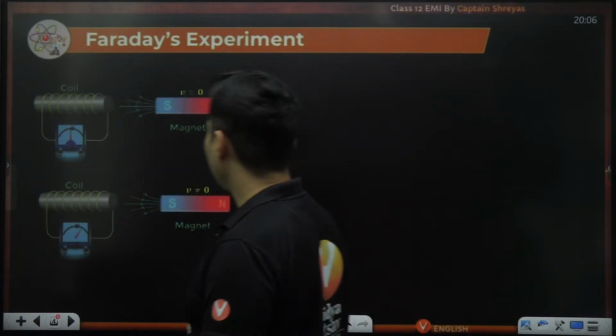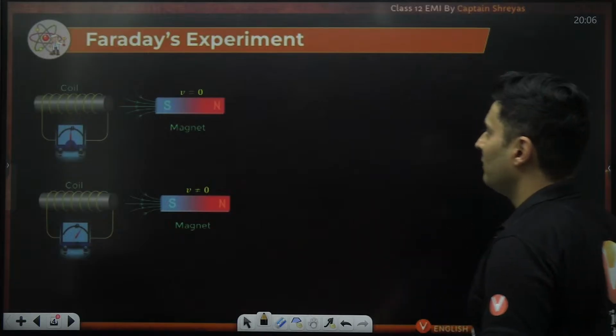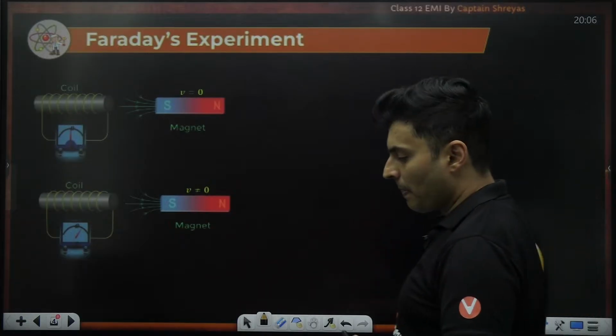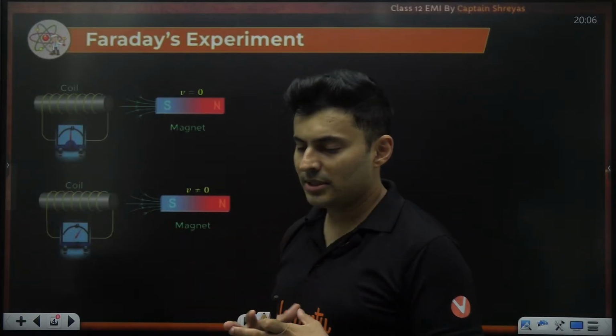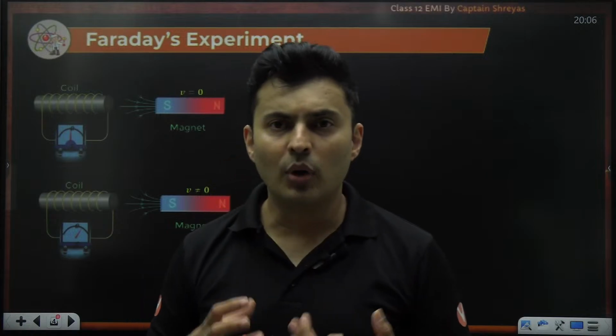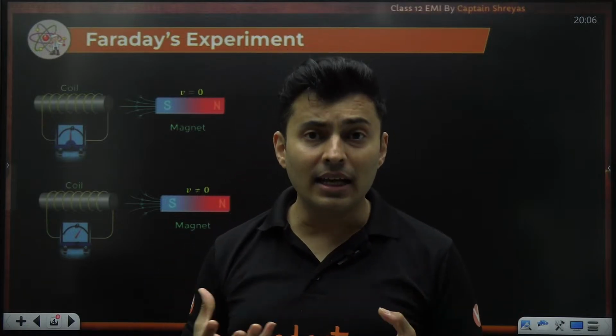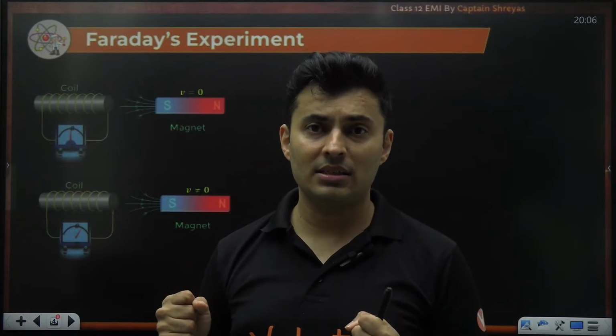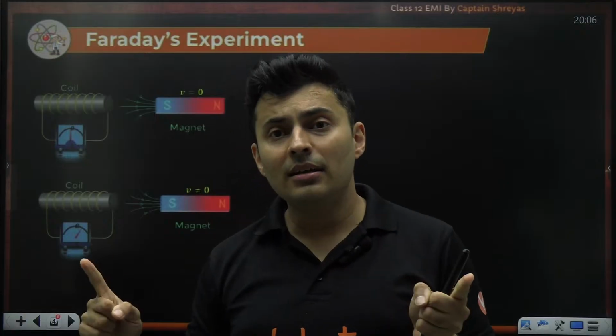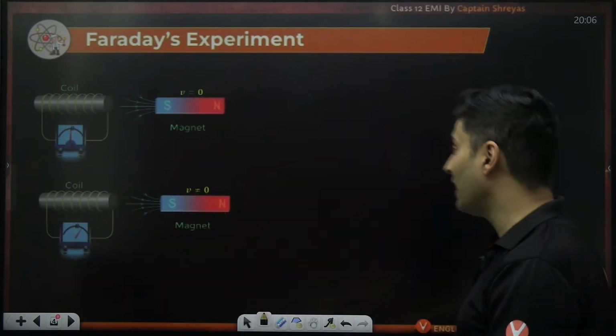Ready. So let's talk Faraday's experiment. See, what Faraday did was he wanted to figure out, can I generate electricity using magnets? What Oersted did was he saw whether I can create magnetism using electric current.